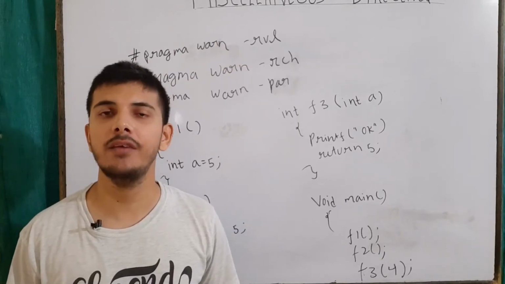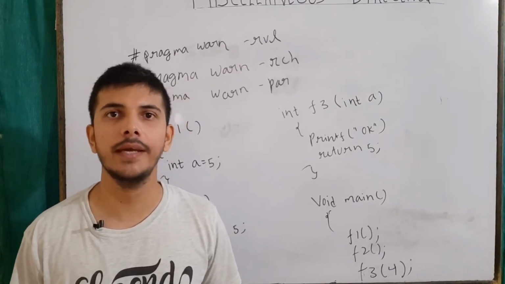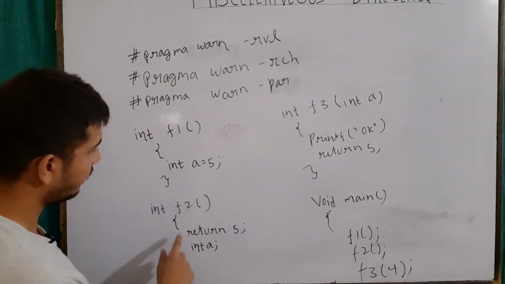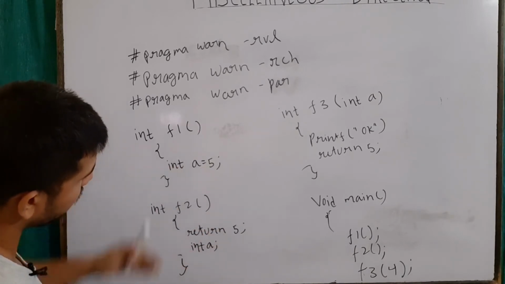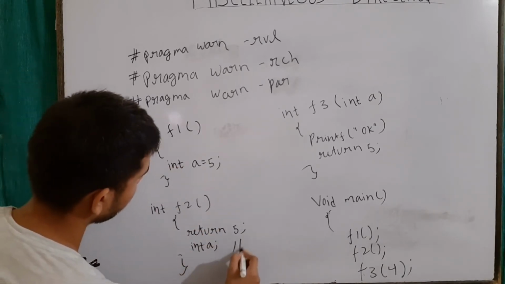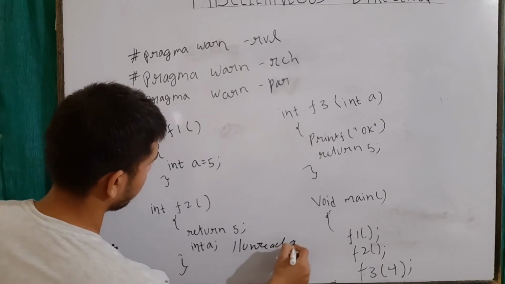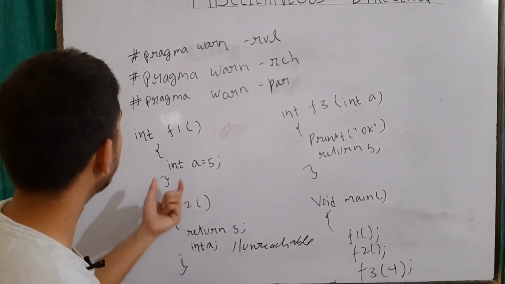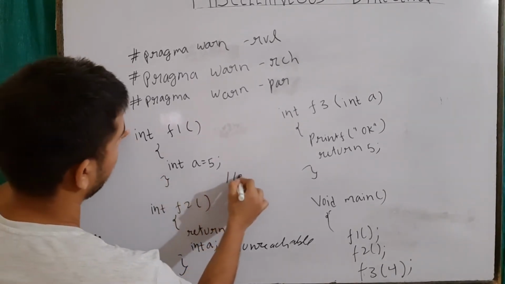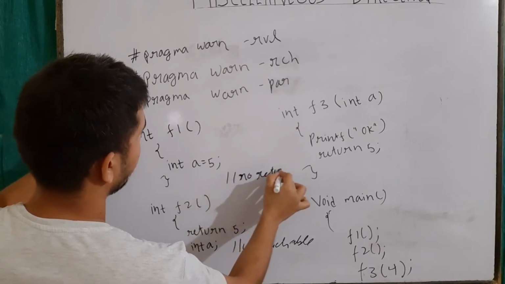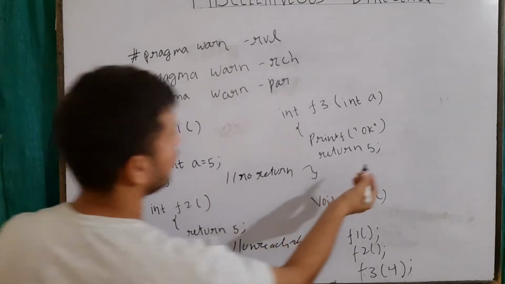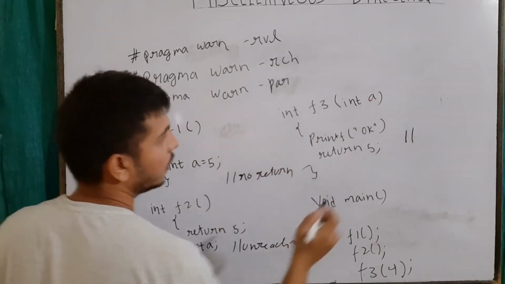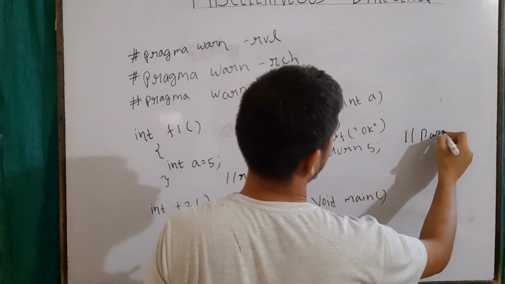We generally encounter many warnings when we try to run our programs, right? For example, let's say if I am executing only this function, it will give me that this is unreachable code, right? So when we compile, we see this warning. Also we see that here we don't have any return value, so this warning we can also view. And here we can see that we are not using our argument, so we will be seeing a parameter not used warning.